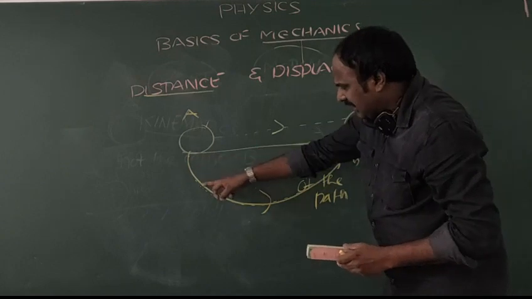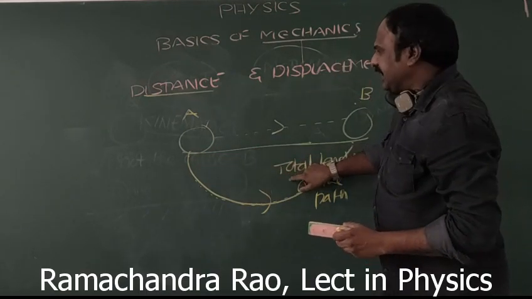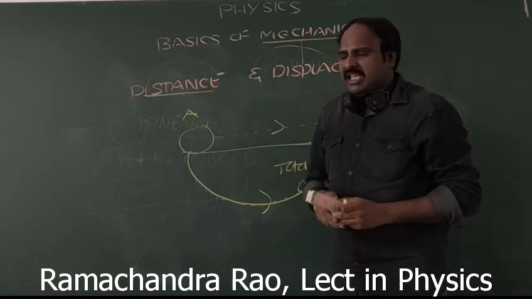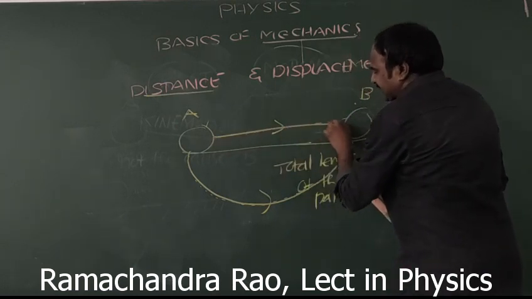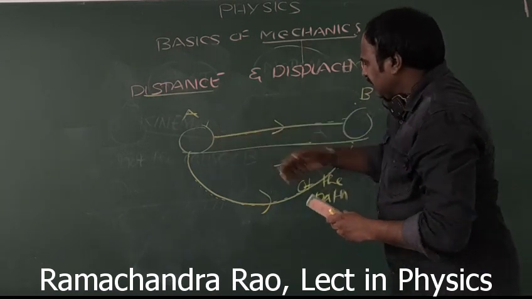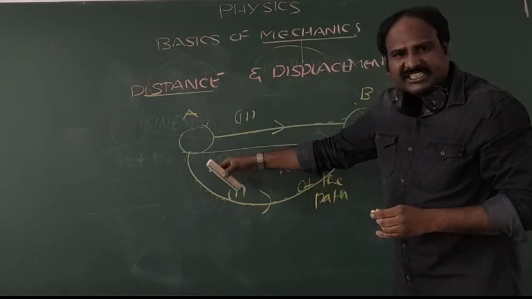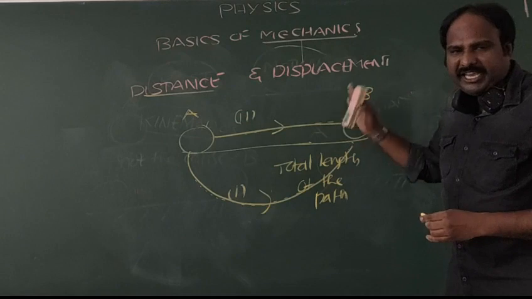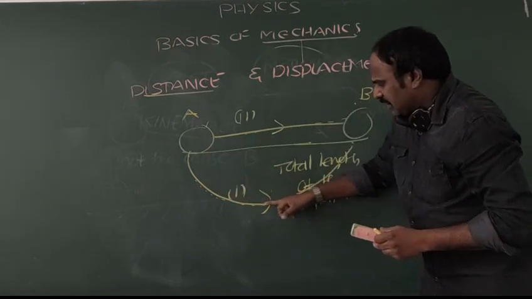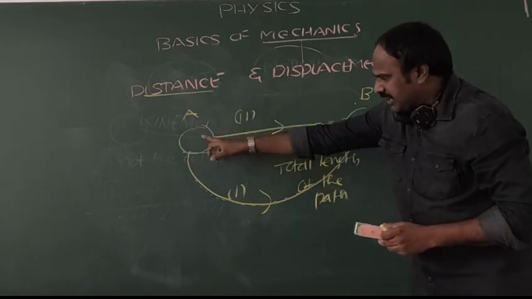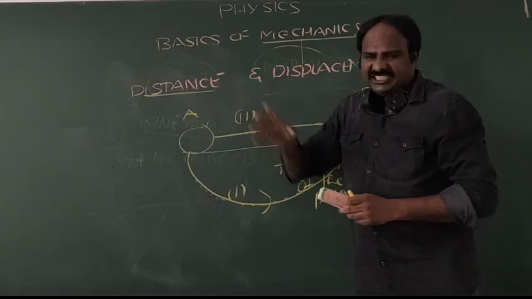As the body is traveling in its path, if we calculate the total length, it gives distance. Then what does displacement mean? Shortest distance. See, here in case number 1 and in case number 2, there are two methods to reach from point A to point B. In case number 1, it is a path where the body is made to reach from A to B. Such a path is going to be called distance.